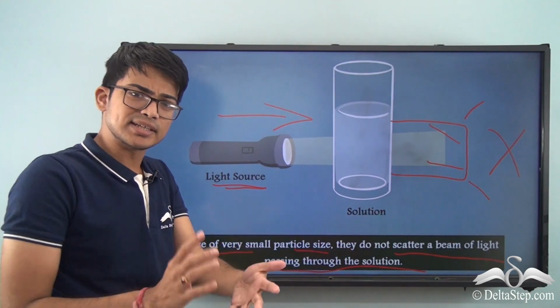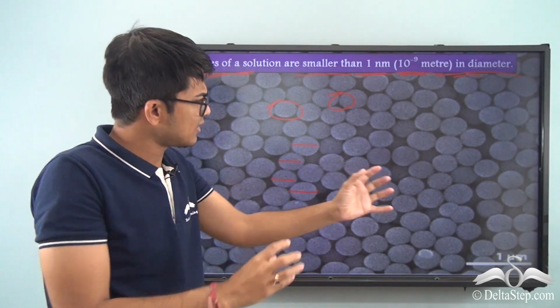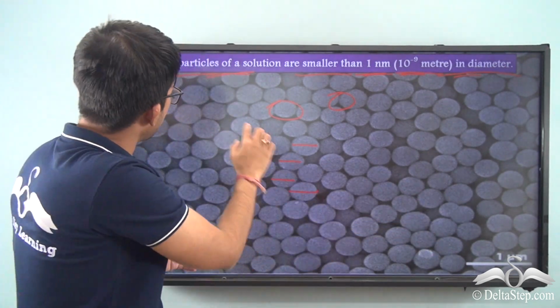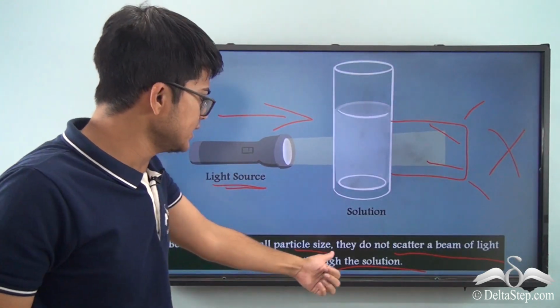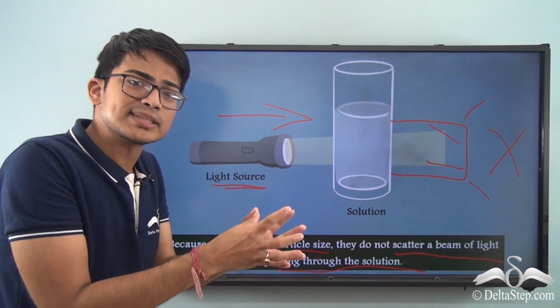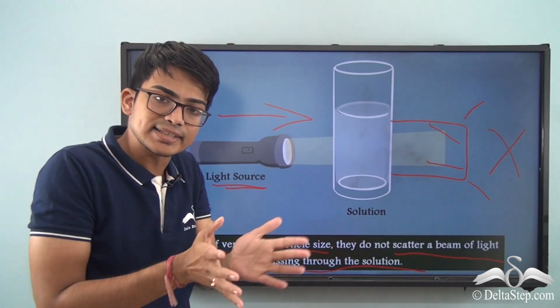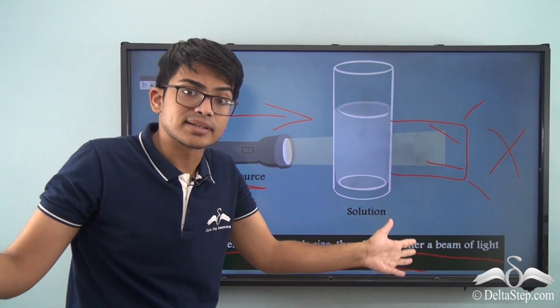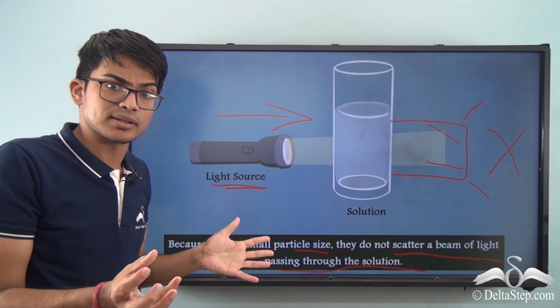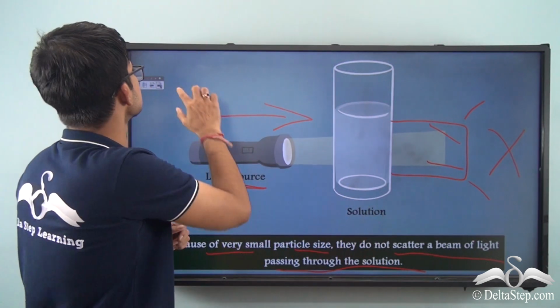So it's very interrelated. In the previous feature we discussed that the particles are very small. Because of that reason only, they do not scatter a beam of light passing through the solution. The particles won't let the light, here the light source, scatter, because of the small size of the particle. So this is another very important feature of a solution.